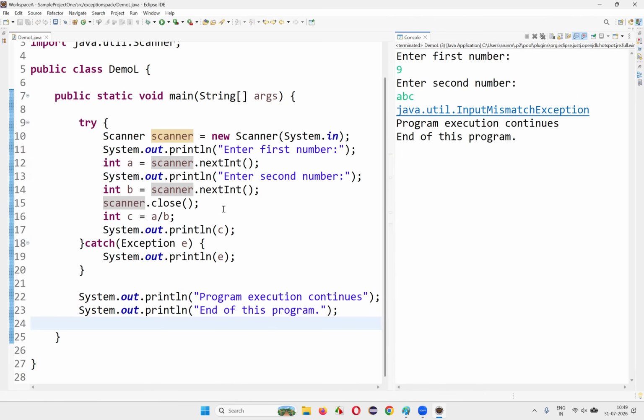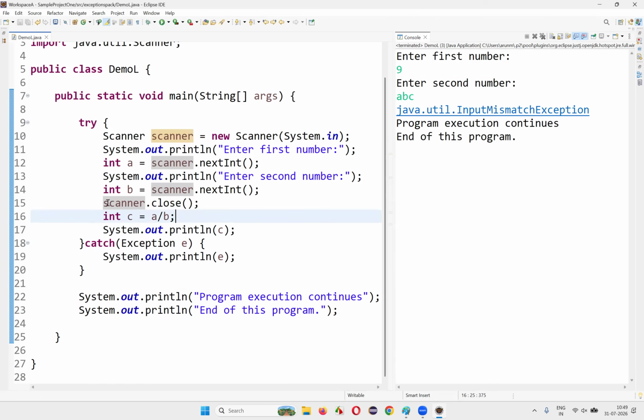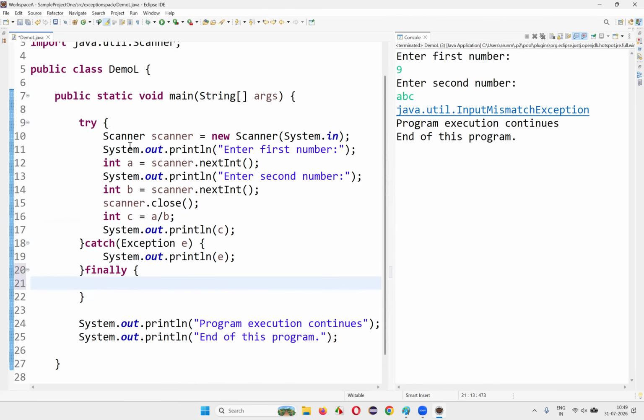The program is working fine, but the only problem with this second negative situation is that the scanner object has not closed. Though the exception came and got handled, the scanner object has still not closed. That's the problem. No matter whether the exception comes or not, I want the scanner object to get closed. What's the best way? For that, we have to use something known as a finally block, because finally is one such block which will run no matter what, whether the exception comes or not.